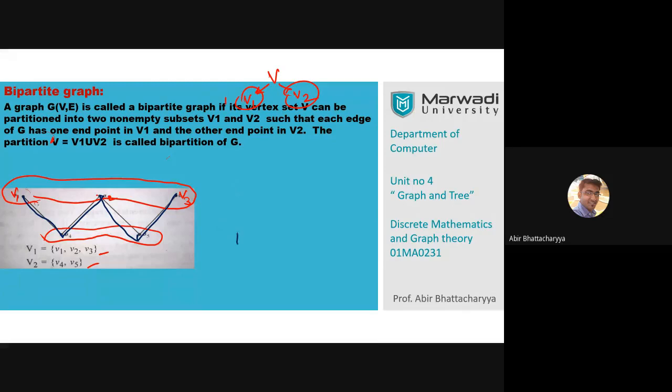So n partitions means, suppose this is the first layer, this is the second layer, this is the third layer. Total 3 layers are there, and their vertices are given in this manner and connected in this manner. This is one-to-one, or totally many-to-many, a networking concept.